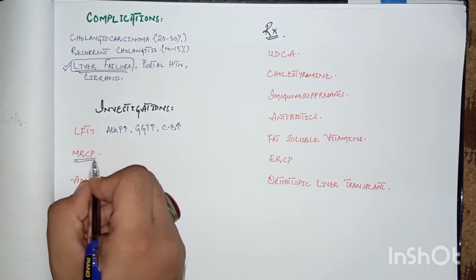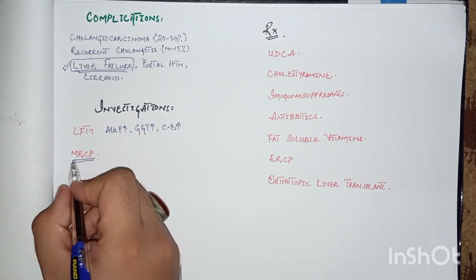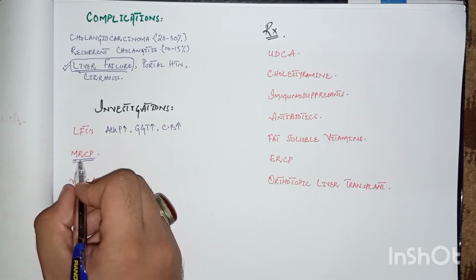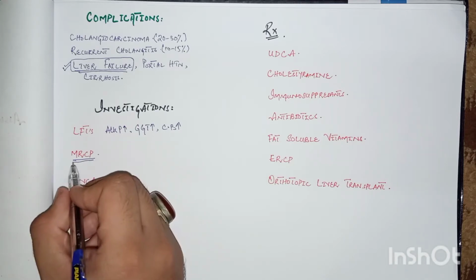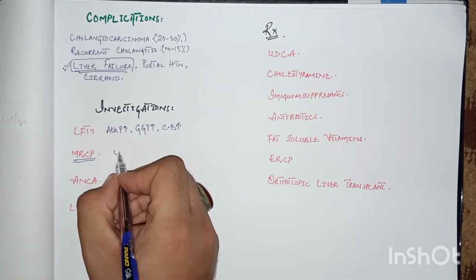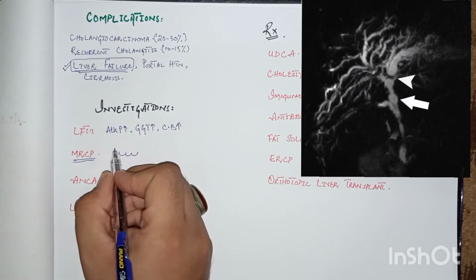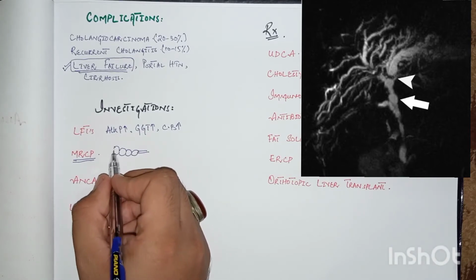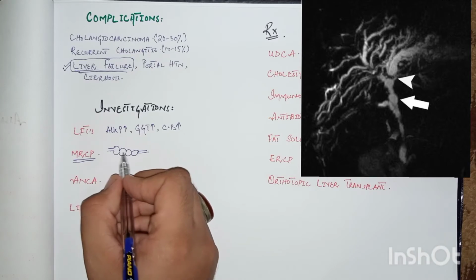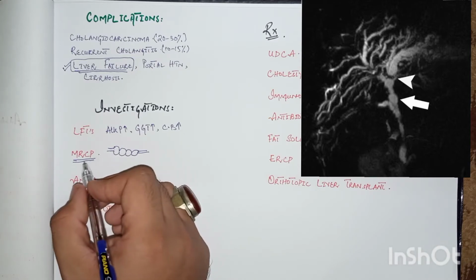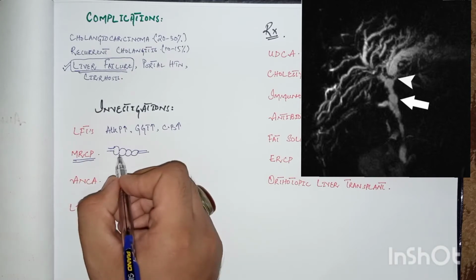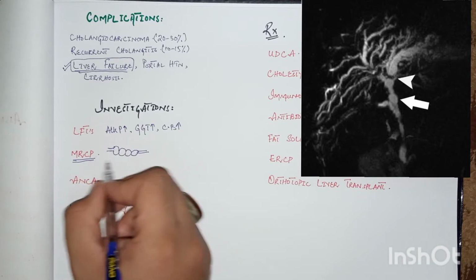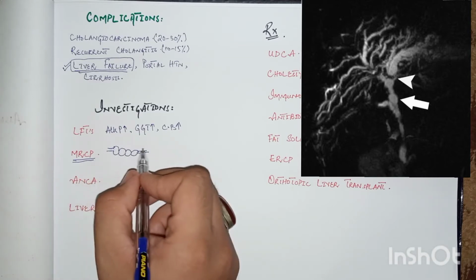The gold standard investigation in case of primary sclerosing cholangitis is MRCP. It is a radiographic technique similar to MRI. It is magnetic resonance cholangiopancreatogram, and on this radiography there is a beaded appearance of the biliary tract. There are various strictures in the biliary tract. Suppose this is the bile duct, which may be intrahepatic or extrahepatic; there is a beaded appearance or beading pattern in the MRCP findings. The narrow points are strictures, and this is dilation. In short, we can say there is a beaded appearance of the biliary tract.